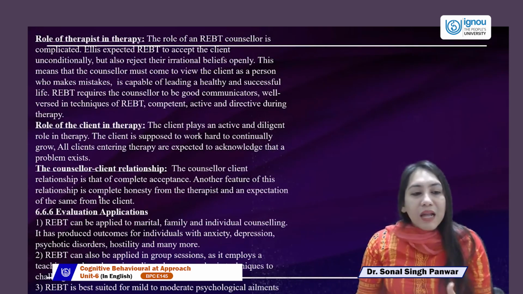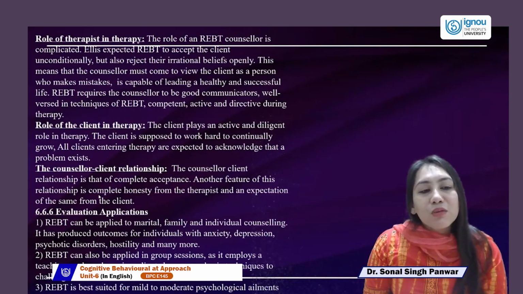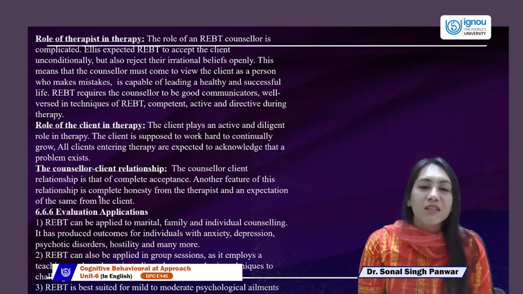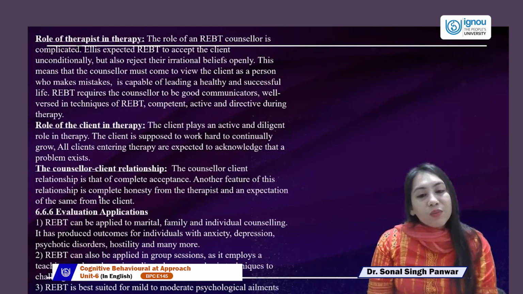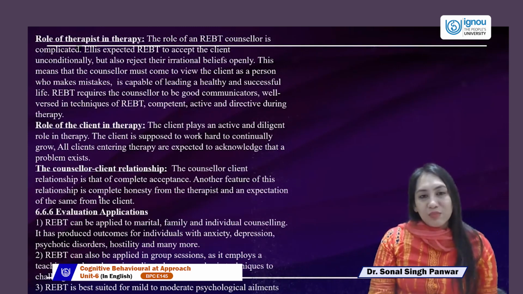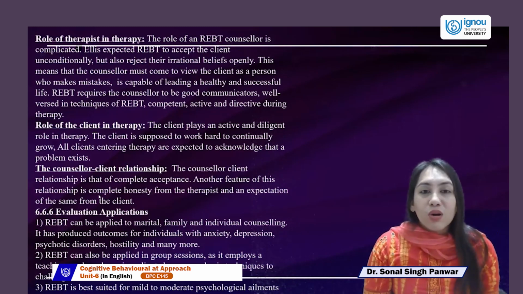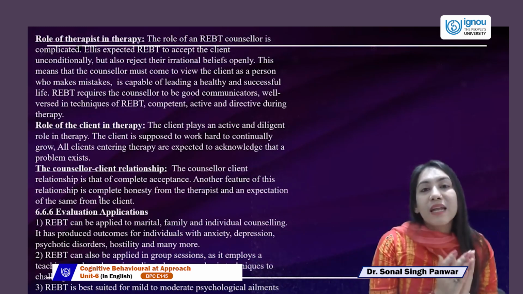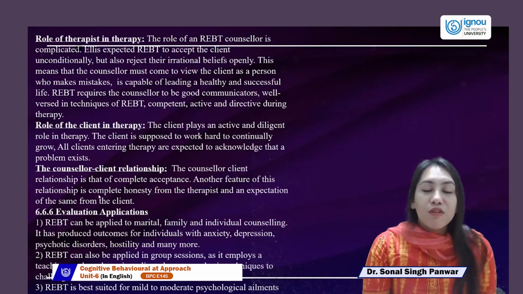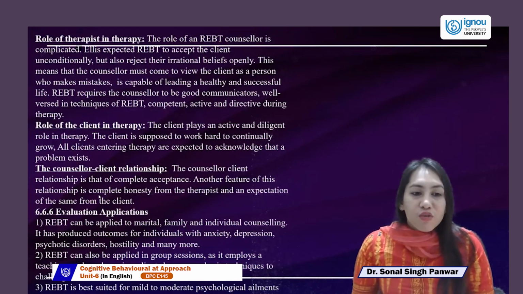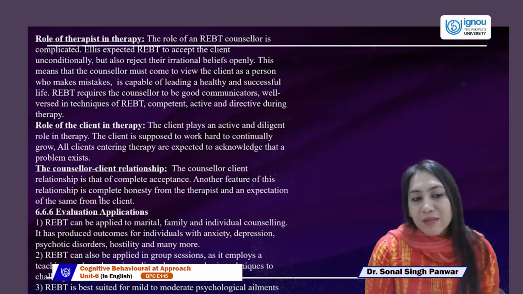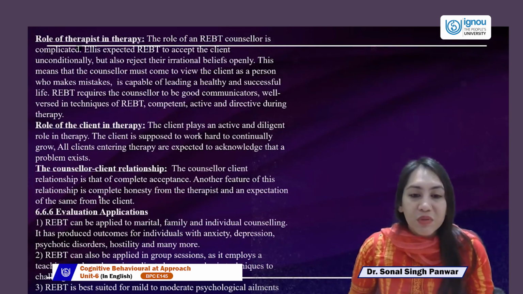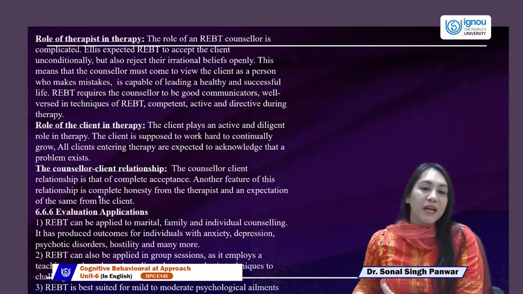Another thing, how is the client and counselor relationship here? The client and counselor relationship is a little related to a student and teacher relationship. The only thing that we highlight here is the complete acceptance. The client should come with the thought that I'm coming to the therapist to get my problem solved, and I have a problem. Until that honest and complete acceptance comes from the client to the therapist, remember, if honesty and diligence do not come from the therapist, and expectation and acceptance do not come from the client, it doesn't function.